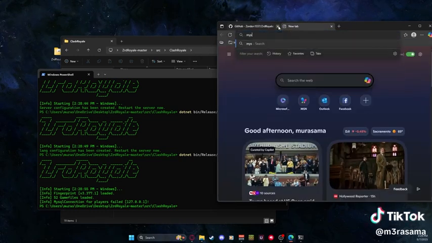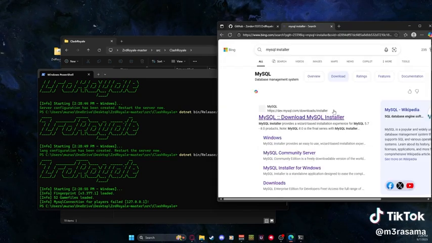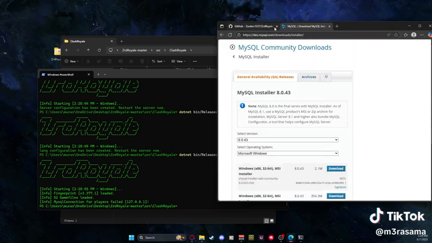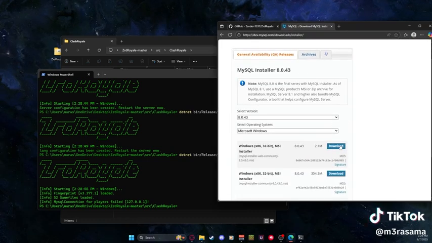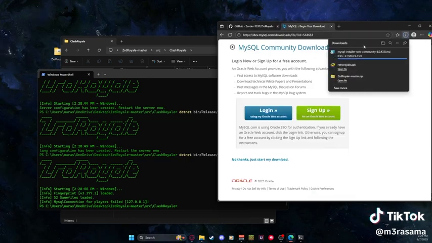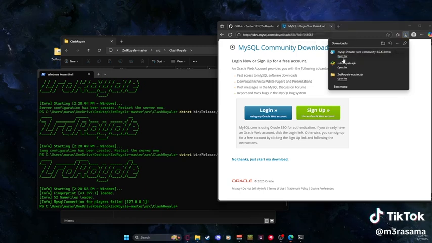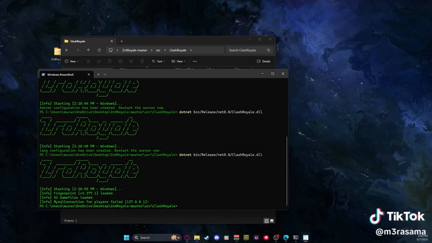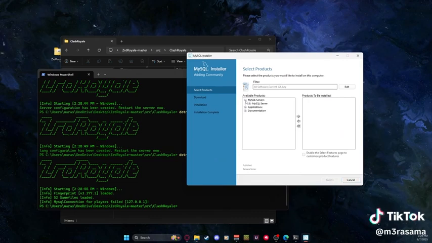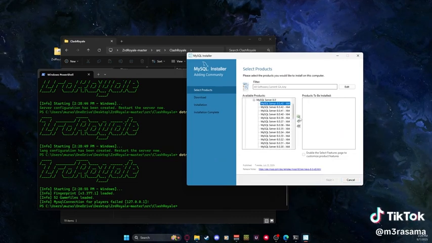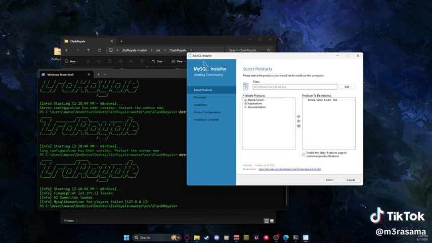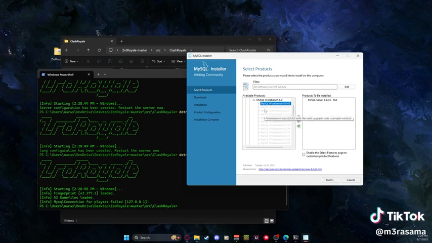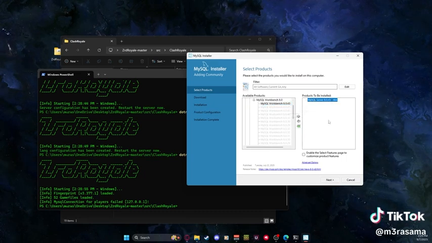To do that, we need to go to the MySQL installer. From here, we can install the server and the workbench. They're both the same. Start your download. It's going to look something like this. You're going to get the server, this one right here, and the same thing for workbench right here. Seems like I already have workbench installed, so I'm only going to be installing the server.